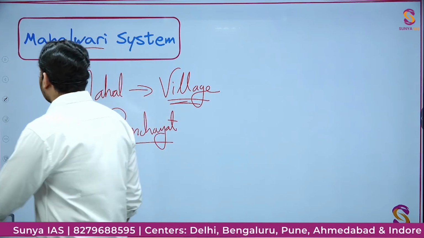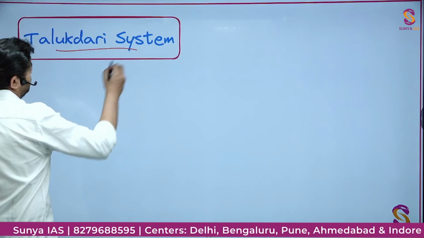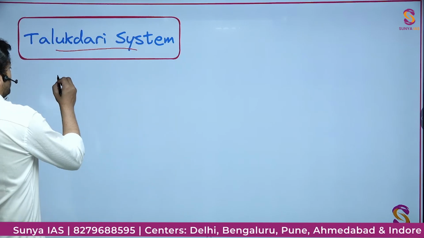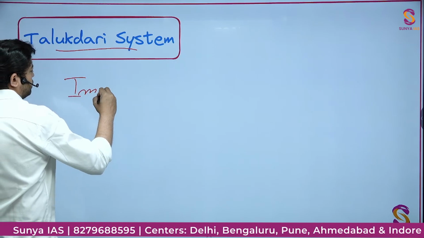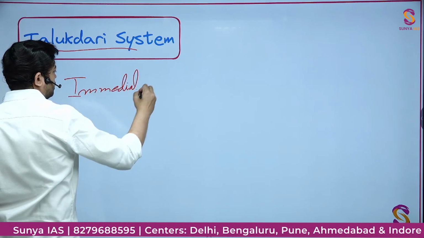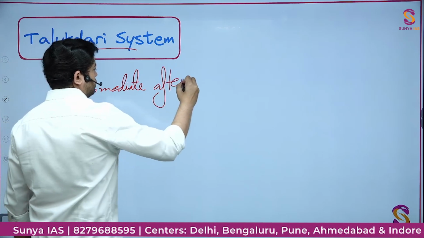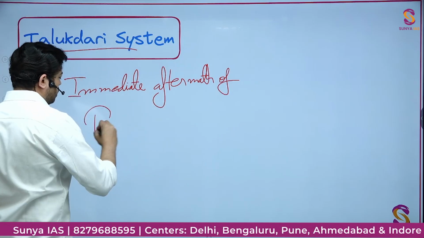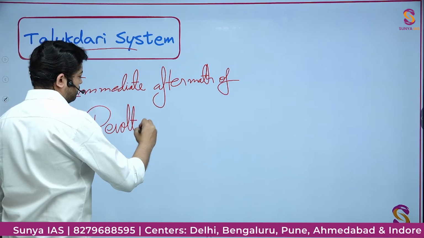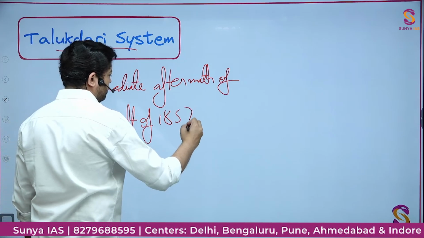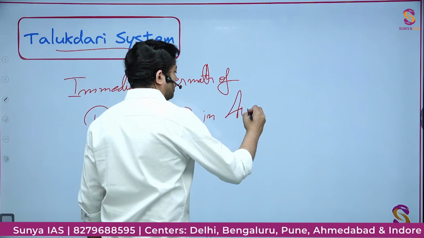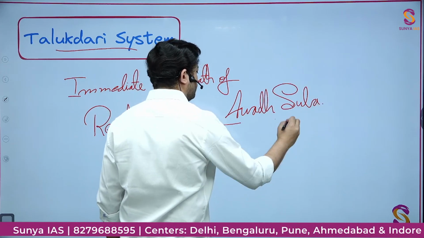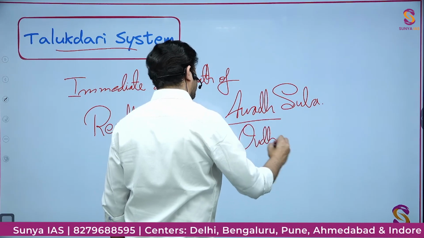Okay. Now, the Talukdari system. The Talukdari system is something which was introduced in the immediate aftermath of the revolt of 1857 in Awadh Suba, or you can write OUDH, whatever pronunciation you prefer.